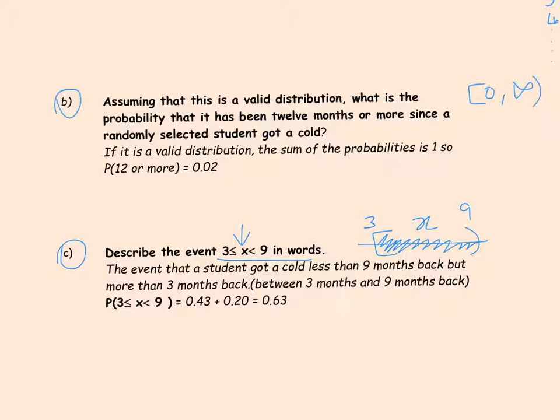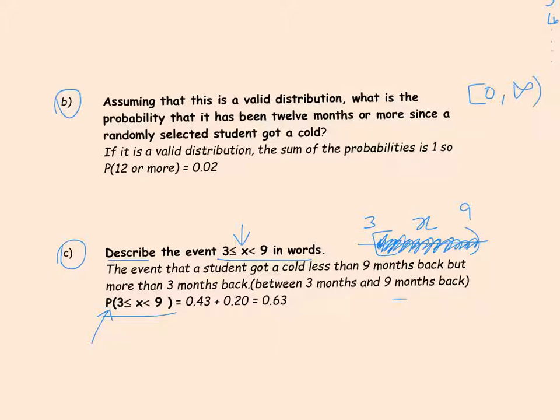So here, every real number is included. Since the variable is continuous, we are not just measuring the whole numbers, we are measuring everything between 3 and 9. Now, if you need to figure out the probability, the letter P here means measure the probability. Here, the first part of the question just says describe the event. So next we're going to figure out the probability.